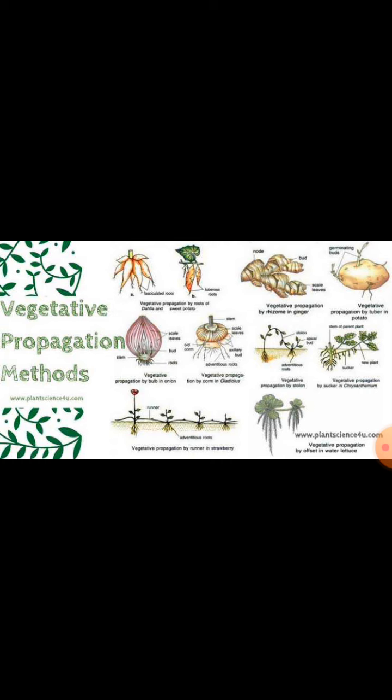In the next class we will continue with the natural method of vegetative reproduction. In this video we learned about asexual reproduction in plants, different modes of asexual reproduction in various organisms, what vegetative propagation is, and the types of vegetative reproduction. In the next video we will learn about vegetative reproduction, especially the natural method.